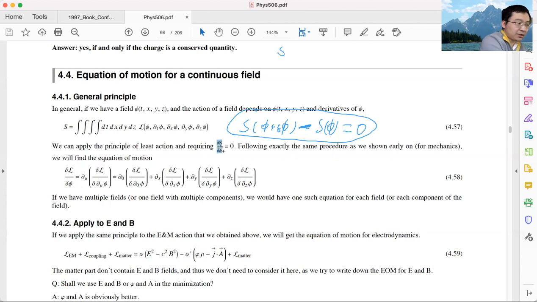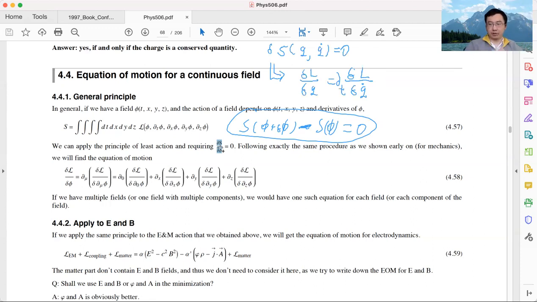In classical mechanics, say we have the action of some coordinate q. It depends on the coordinate q and the time derivative of q, q dot. If we request this variation equals zero, as we showed in the earlier part of this chapter, this variation calculation gives you an equation of motion: delta Lagrangian delta q equals the time derivative of delta Lagrangian delta q dot. So in classical mechanics, if we do the variation, this is what we have. Let me massage the right side a little bit.